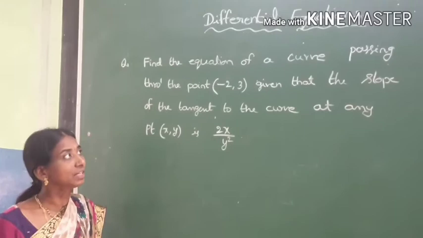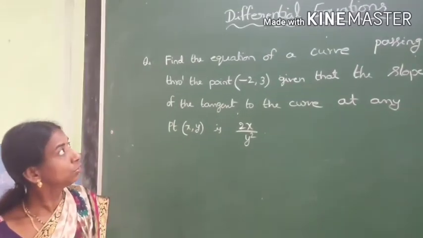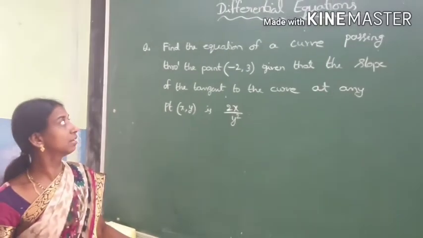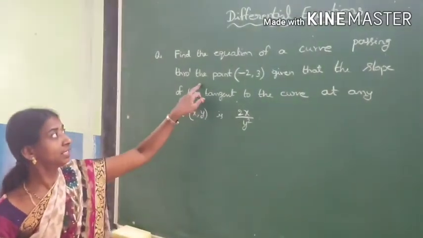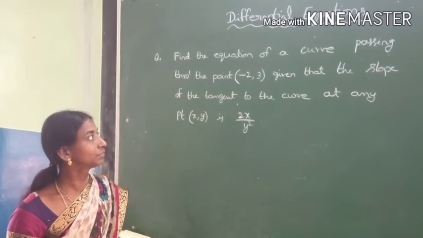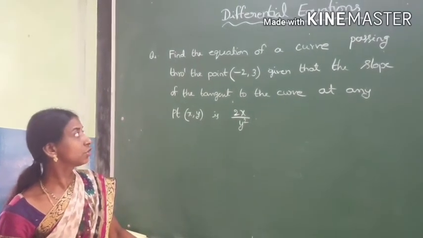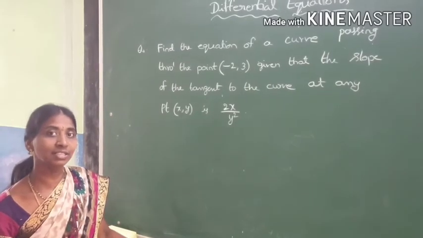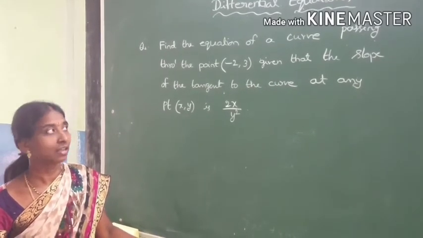Here in this question they asked you to find the equation of the curve. We need to find the equation of the curve passing through the point minus 2, 3. Given the slope of the tangent to the curve at any point x, y is 2x by y square.